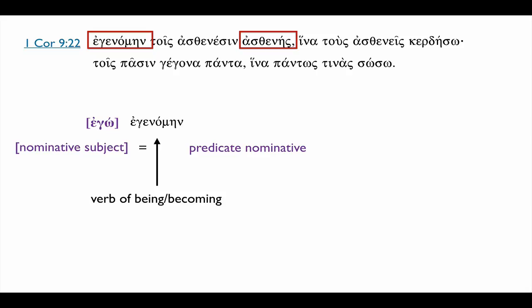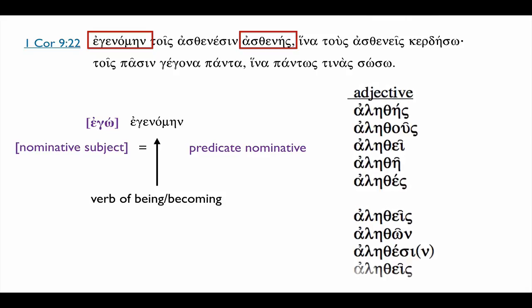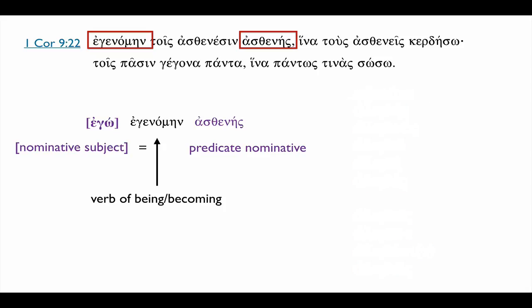In this case, we want to bring up our chart of our third declension adjectives. Asthenes is an adjective like alethes. And so we want to come down, we want to look for, wait, where's our nominative? Oh wait, it's the first one, asthenes. I became weak.